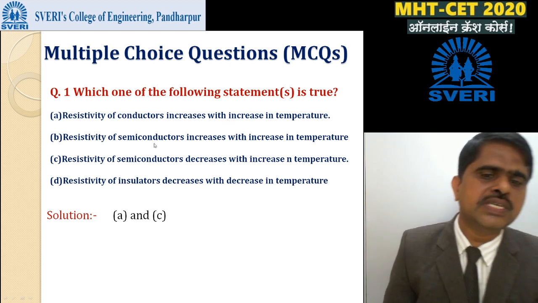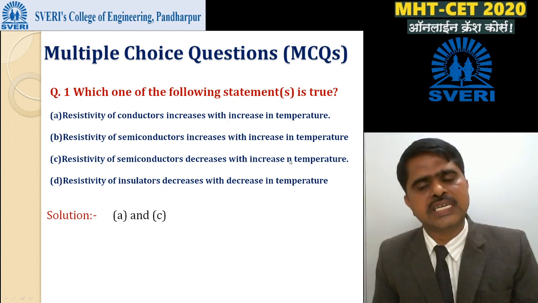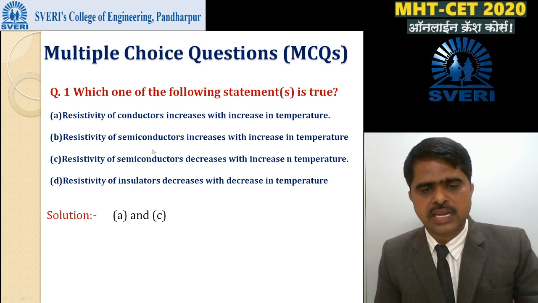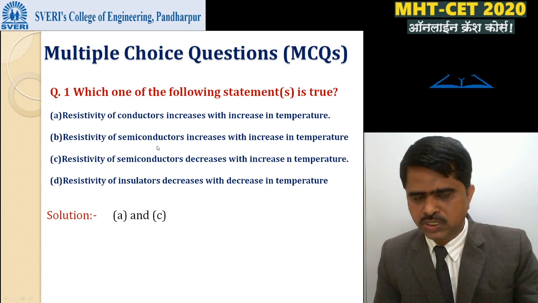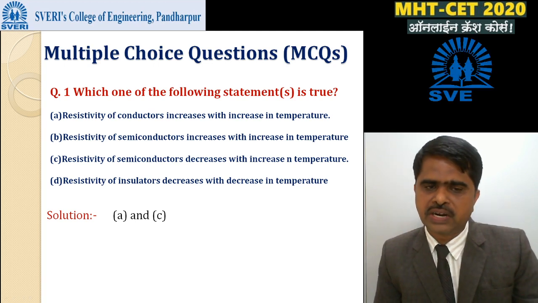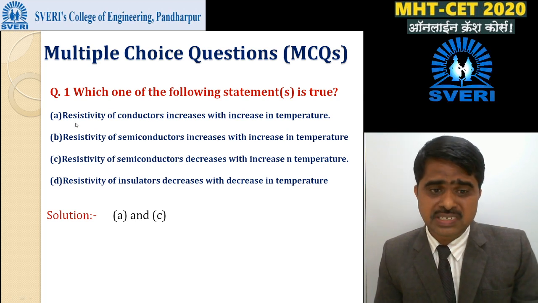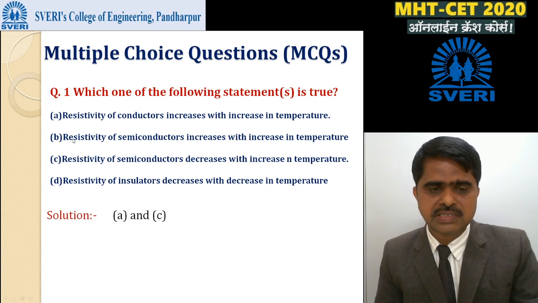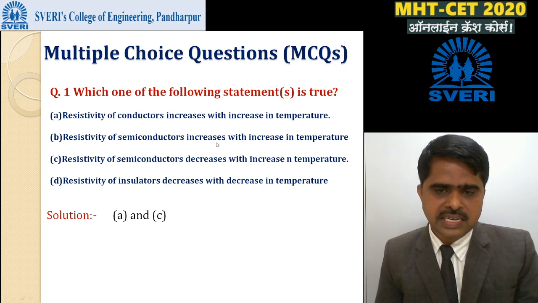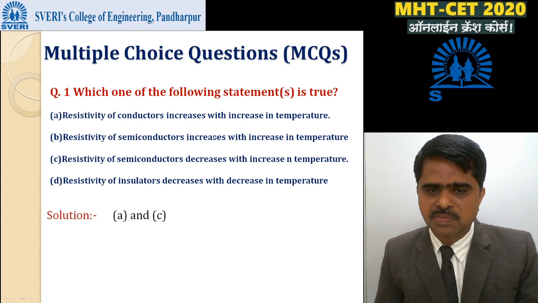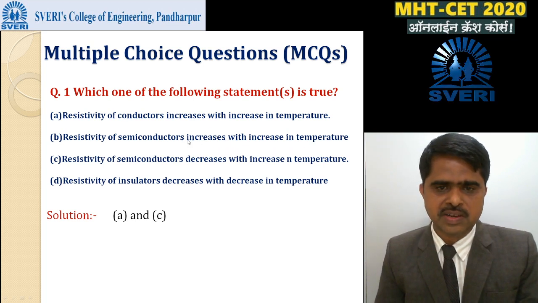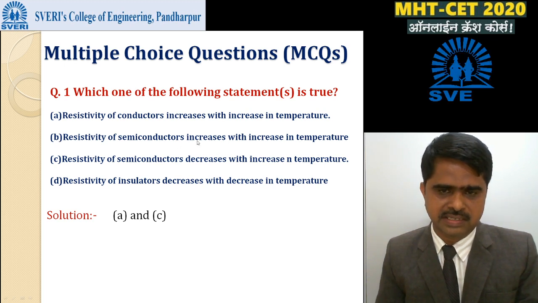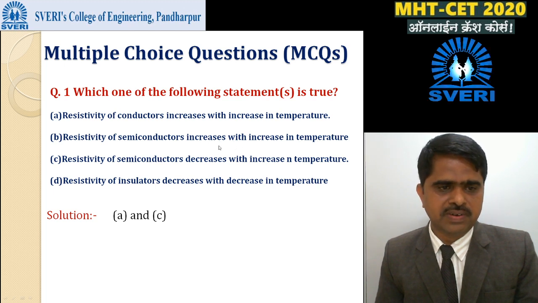The second one: resistivity of semiconductors increases with increase in temperature. We know that in semiconductors, as temperature increases, electrons jump from the valence band to the conduction band, meaning free electrons and free holes are generated. So conductivity of semiconductors increases with increase in temperature, meaning resistivity of semiconductors decreases. This statement is wrong, because resistivity of semiconductors decreases with increase in temperature. This is an incorrect statement.